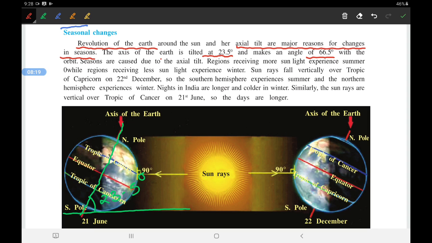And due to this the seasons are there. Seasons are caused due to the axis tilt. Regions receiving more sunlight experience summer, while regions receiving less sunlight experience winter. Now you can see here. Okay, during this time, the areas which will be here